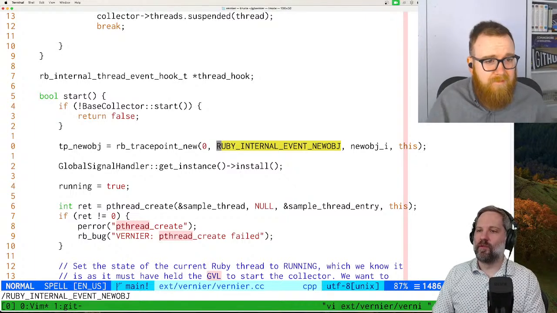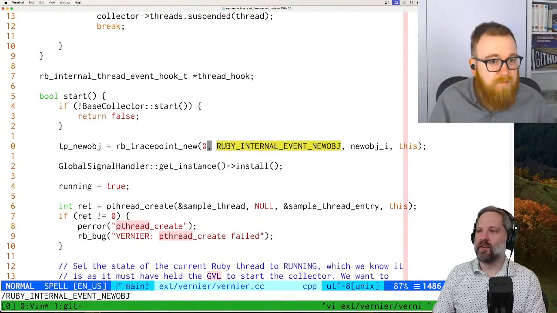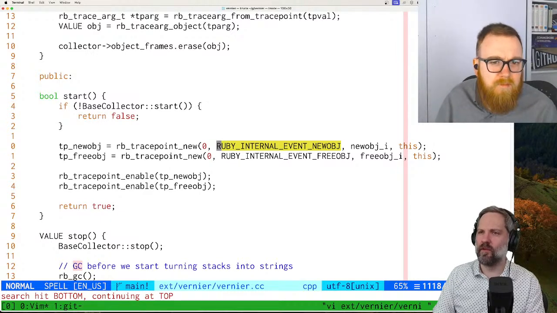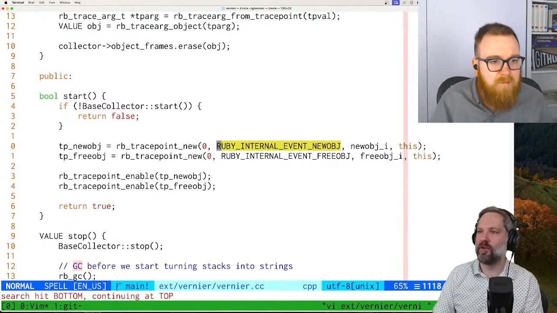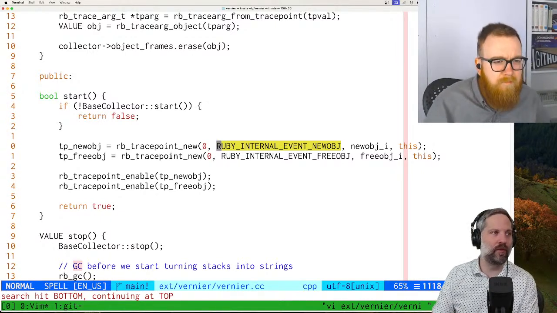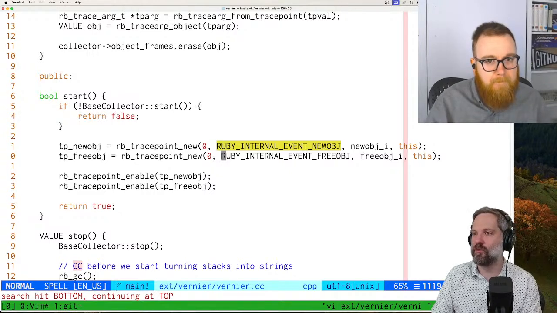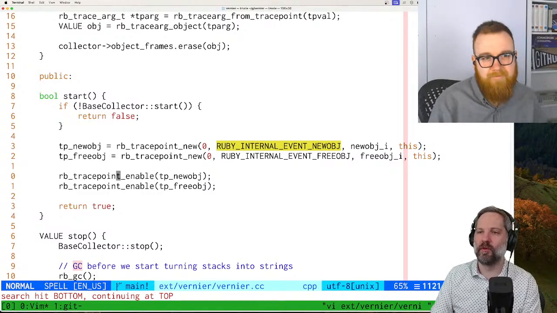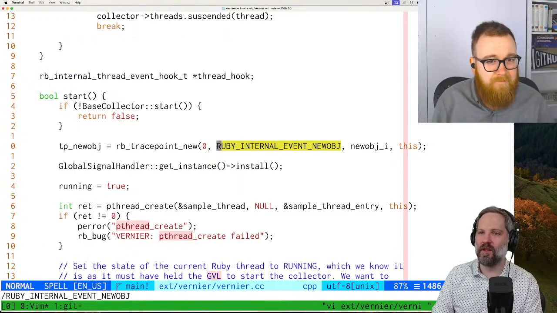What is this one? This is base collector, the one I added, I think. So we got another one here. This is the retained collector. The retained collector cares about new objects and about freeing objects. So it must, oh, there we go, rb_tracepoint_enable. Cool. So let's add that here.